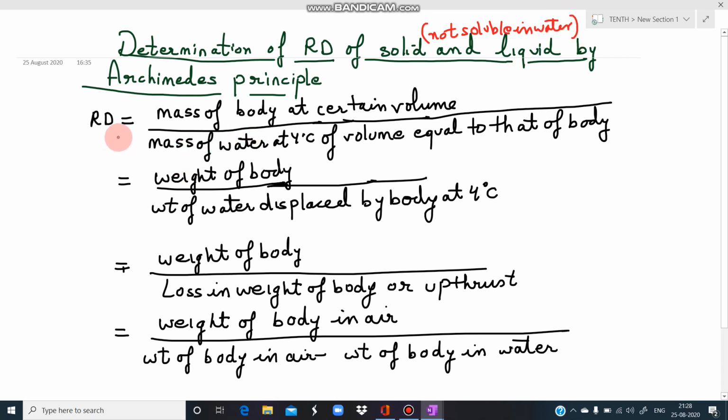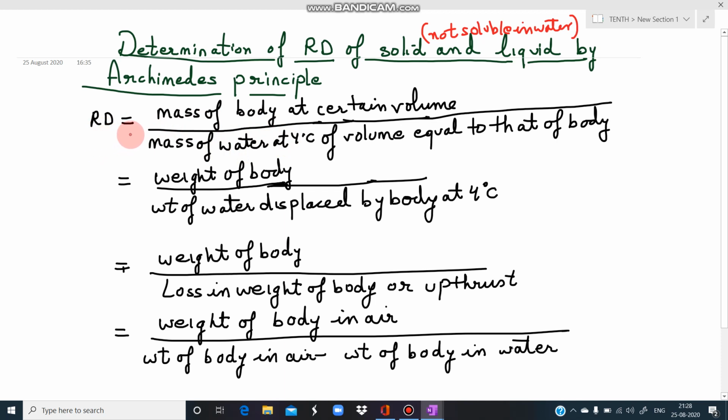अब इसकी relative density, हमारे पास formula है already कि relative density होता है density of substance divided by density of water at 4 degree centigrade. लेकिन अब हम इसका formula एक और निकालेंगे which we will be using in the numericals. Just now we have done previously कि relative density can also be defined in terms of mass.